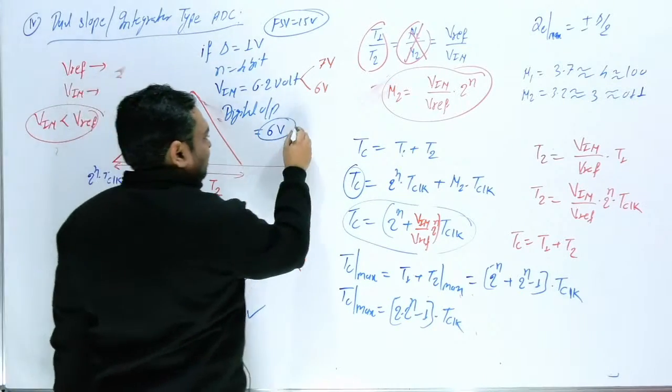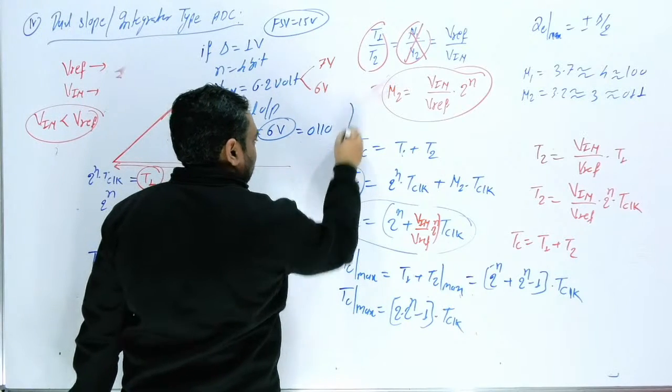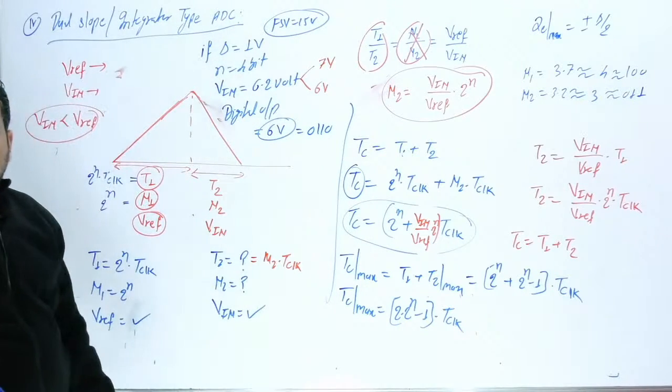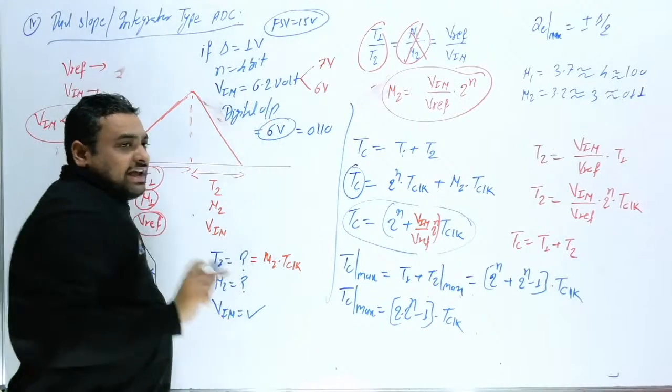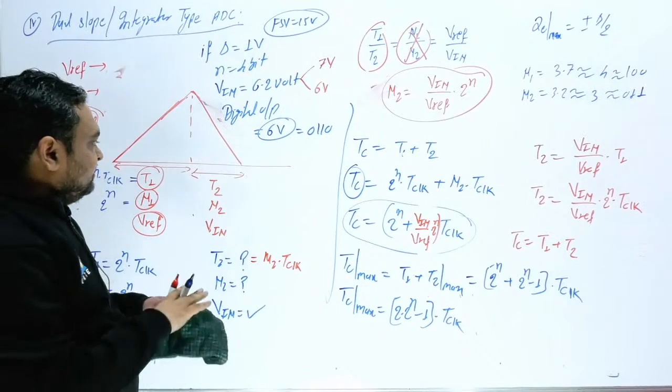So for 6 volt you can write 0110. This is the answer. How much error are you getting? So this is 6 volt and your input is 6.2. So the error is 0.2.